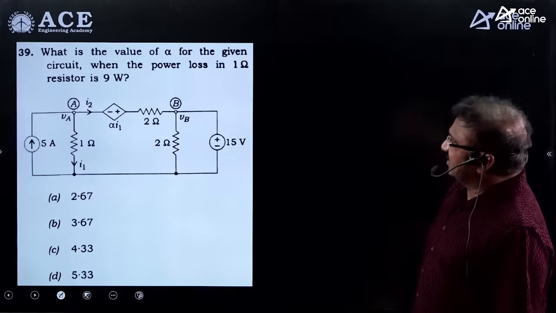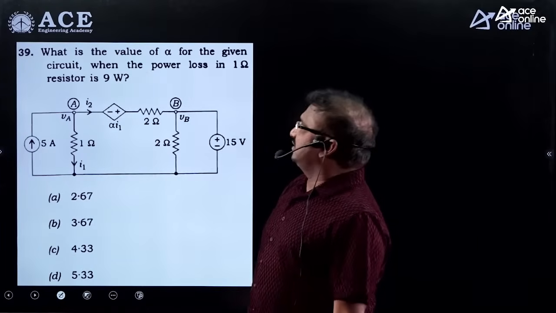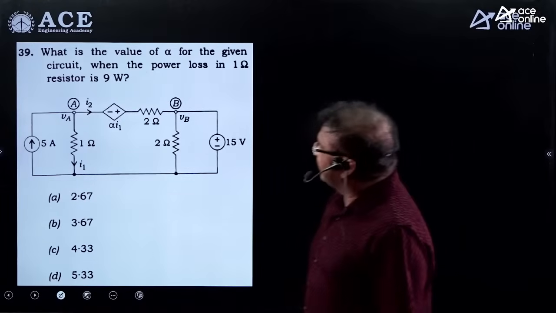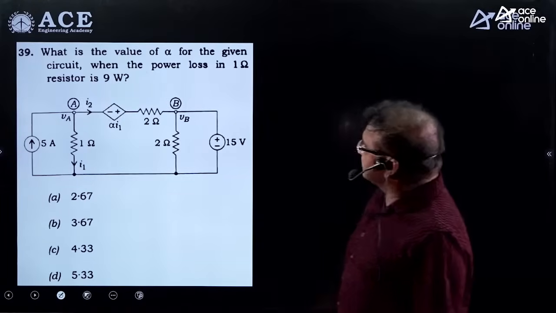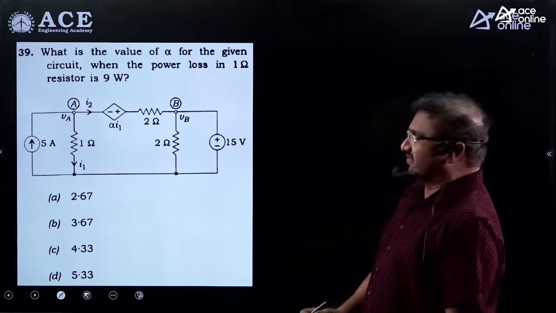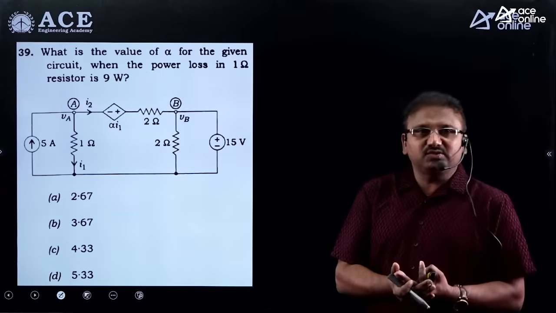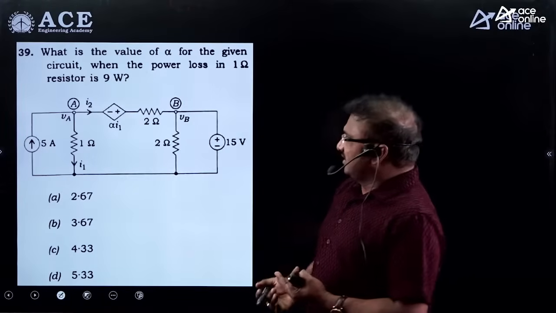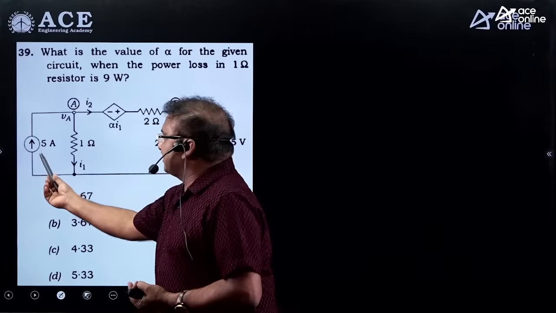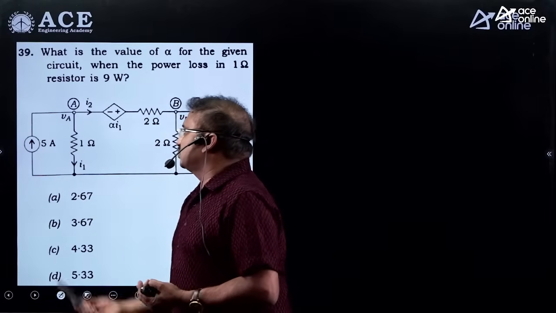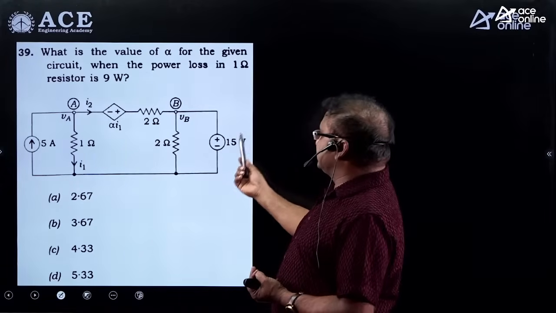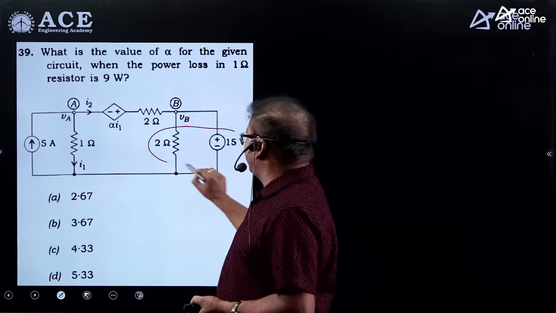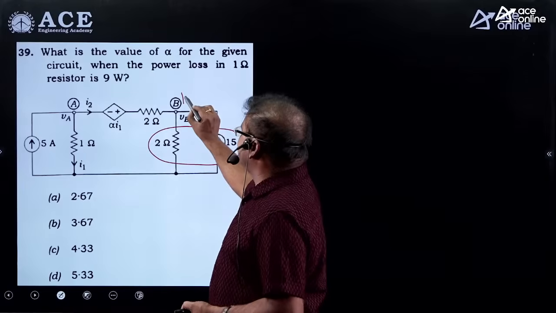Now, the next question: what is the value of alpha for the given circuit when the power loss in the 1 ohm resistor is 9 watts? Guys, here you have to take the direct equation. The independent current source value is equal to 5 amperes, and the other independent source is 15 volts, which is connected in parallel with this. That's why I am able to define the VB voltage as 15 volts.